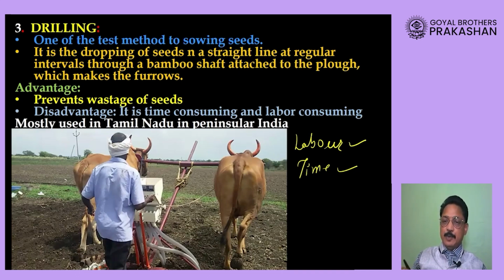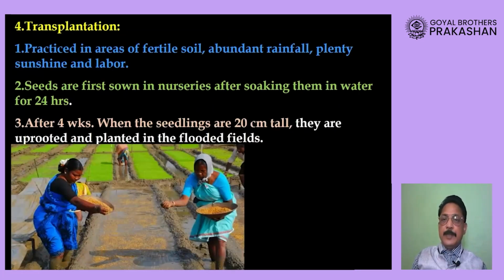So drilling is a process of sowing the seeds with the help of a drill. This machine is called a drill, at regular interval. Okay. Now let us look at the next method of sowing the seed.